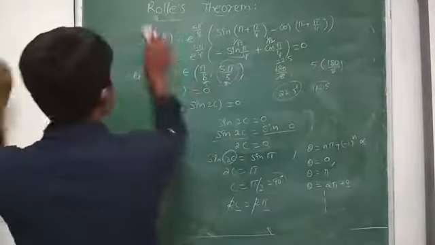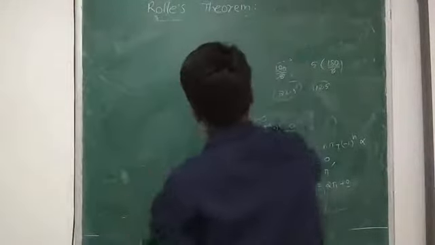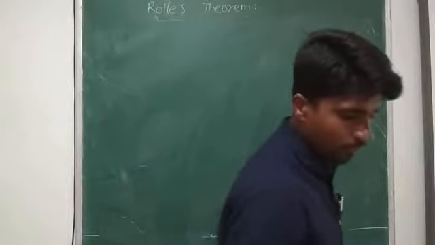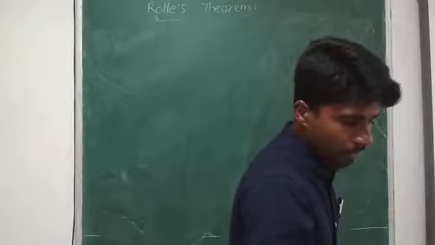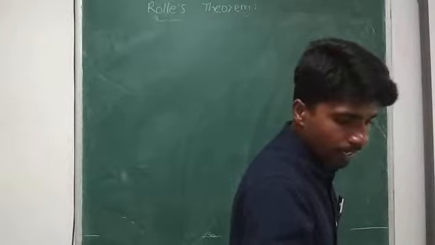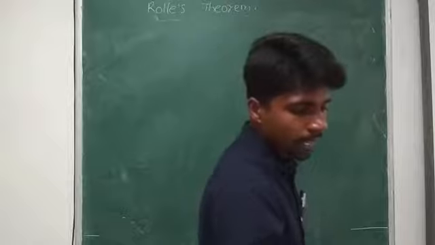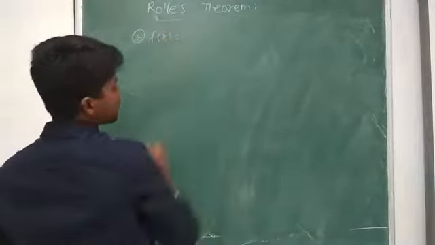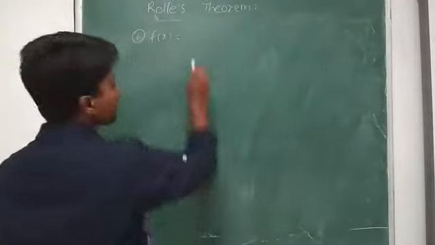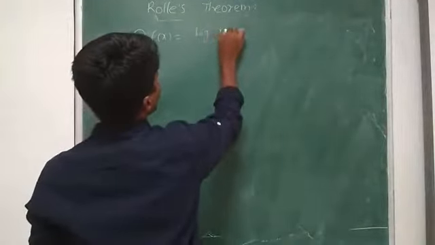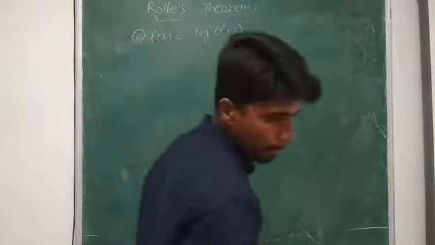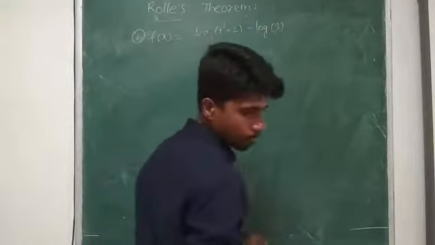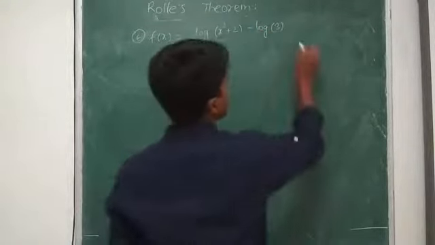Next, sixth one. Read the question. Verify the conditions of Rolle's theorem for the following function and find a point in the given interval where the tangent to the curve is parallel to the x-axis. Given the sixth one, f of x is equal to log of x square plus 2 minus log 3, defined on minus 1 comma 1.